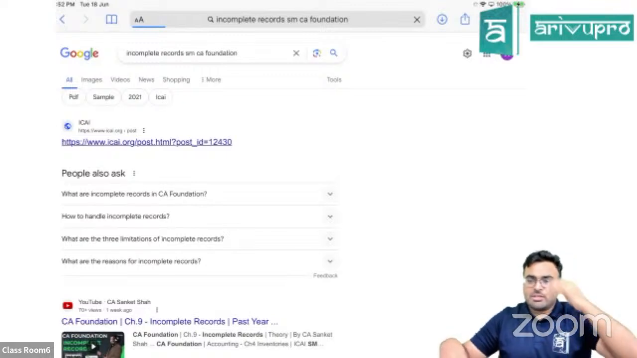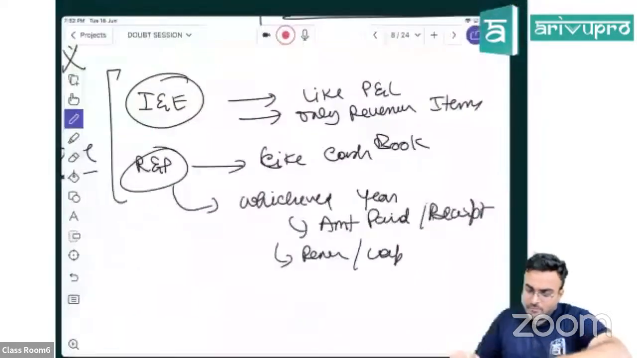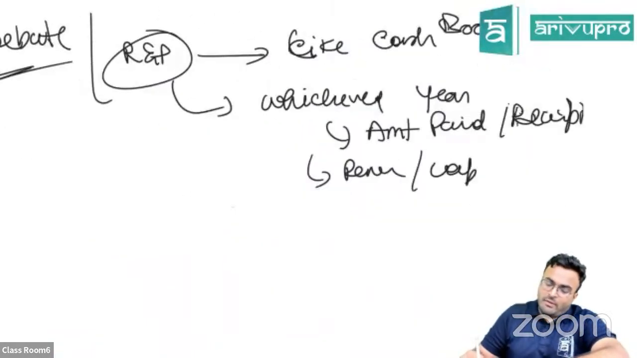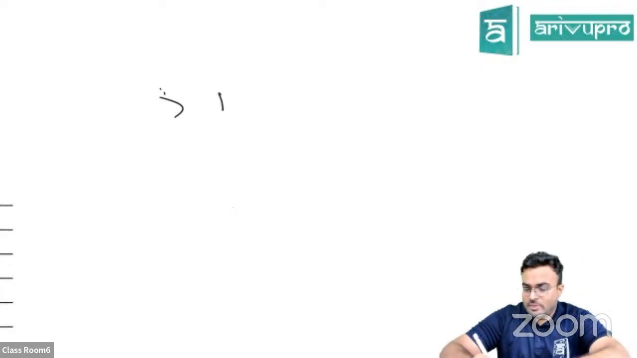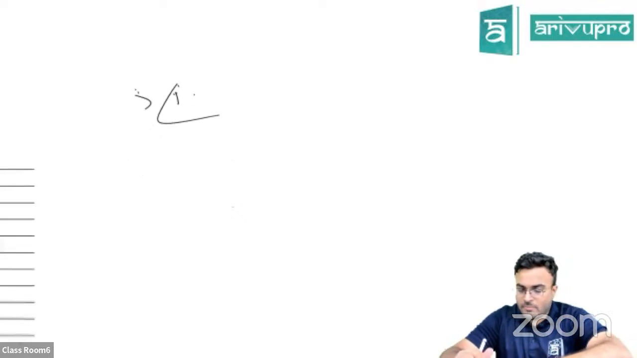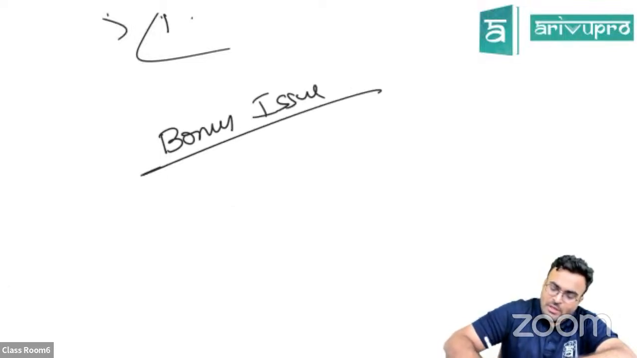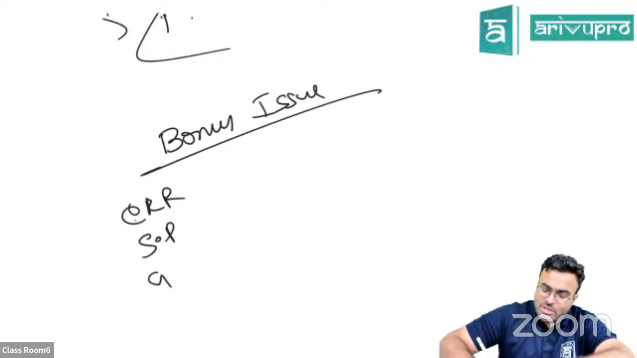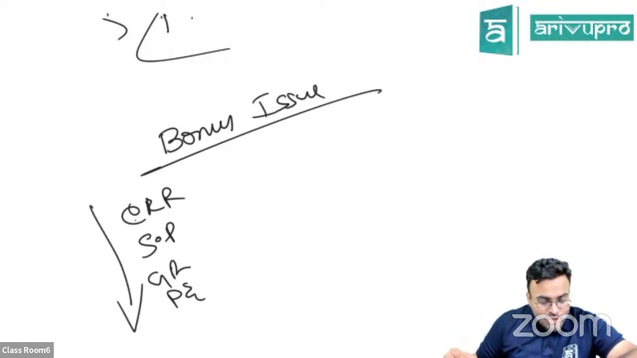Capital reserve realized in cash can be used for bonus issue. Yes. But remember this, your bonus issue part goes in a particular order. Whenever you have a bonus issue situation, you utilize the capital redemption reserve first, securities premium next, then general reserve, and then P&L. Use them in this order. Capital reserve realized in cash can be used, yes.